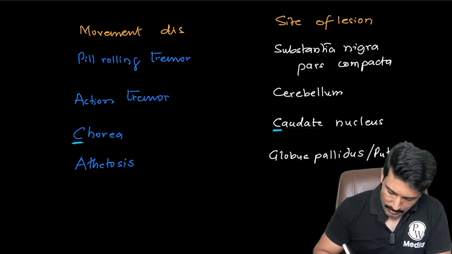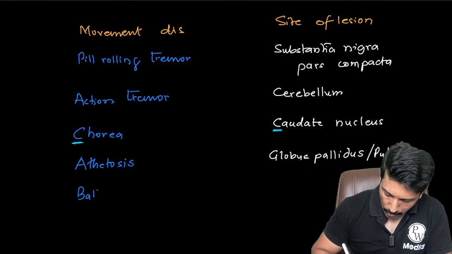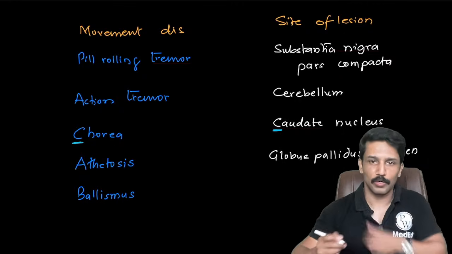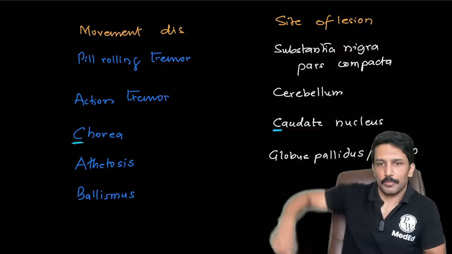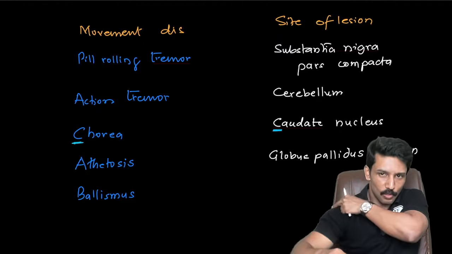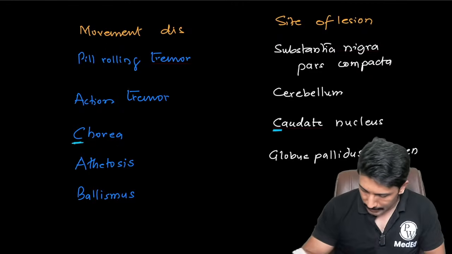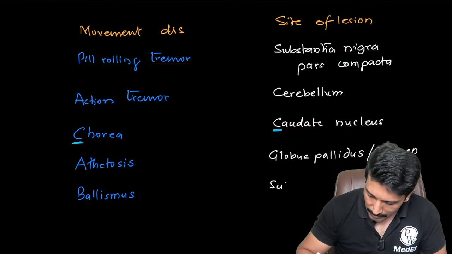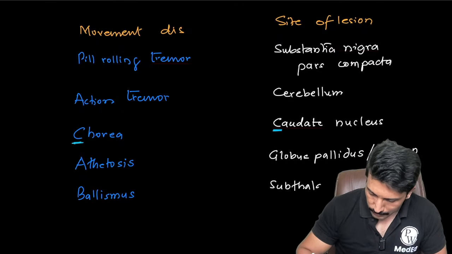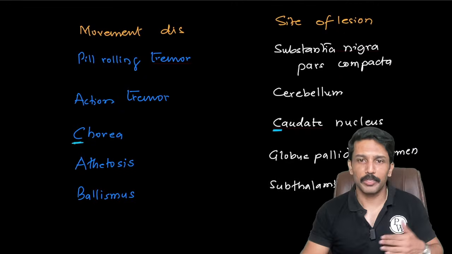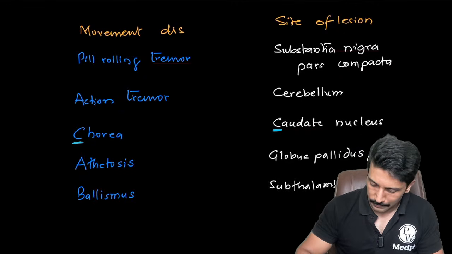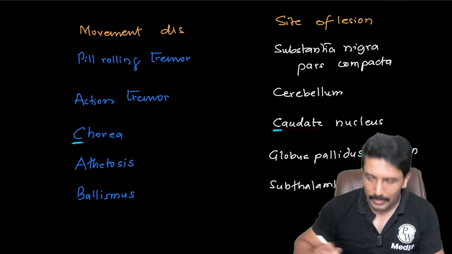And the next one is the Ballismus, where you have violent flinging movements mainly occurring in the proximal group of muscles. This is what the patient will be doing. Movement is occurring at the shoulder joint usually. And the site of lesion for that is subthalamic nucleus, also called subthalamic nucleus of Lewis. That's the site of lesion.